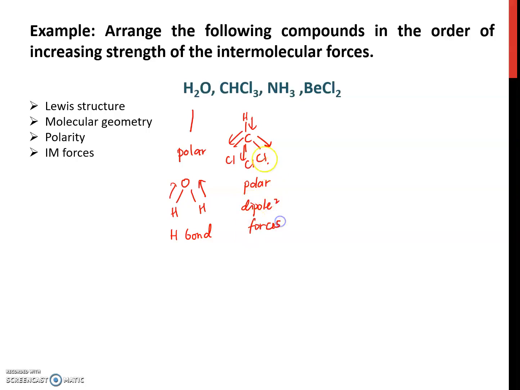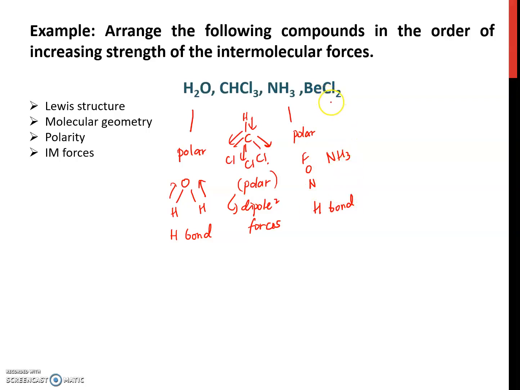Does this molecule have hydrogen bonds? Hydrogen bonding involves F, O, N. But this molecule has no such electronegative atom bonded to hydrogen, so it has only dipole-dipole forces. For ammonia, NH3, it is also a polar molecule, and it contains hydrogen interacting with fluorine, oxygen or nitrogen. For NH3, yes, so it has hydrogen bonds.